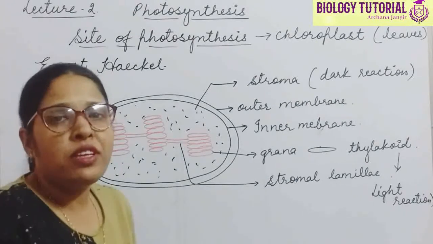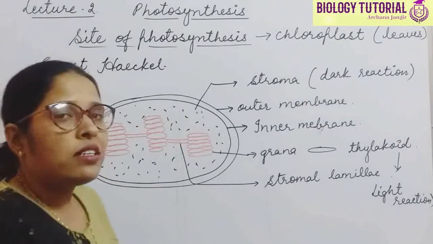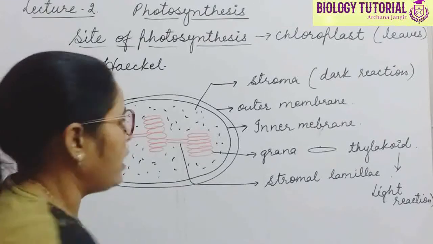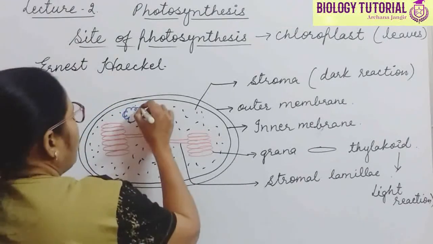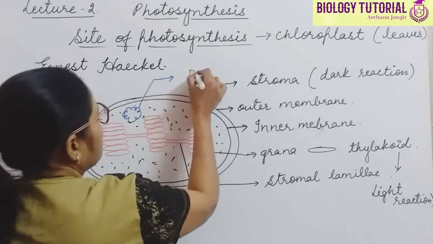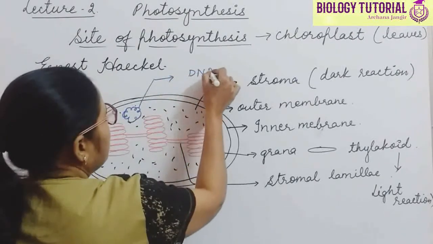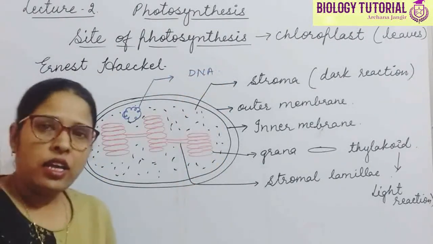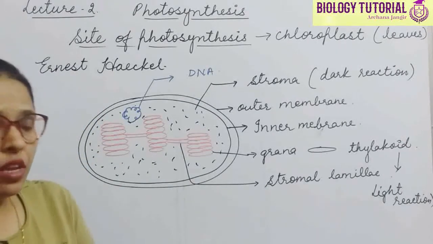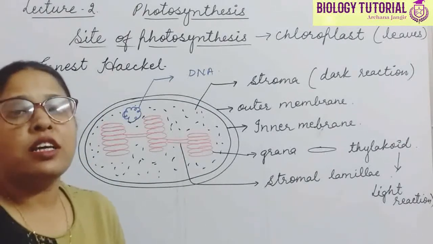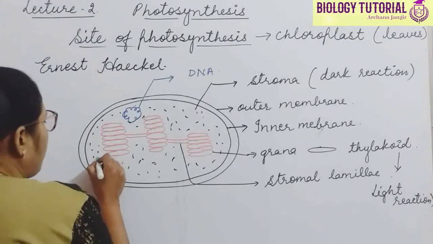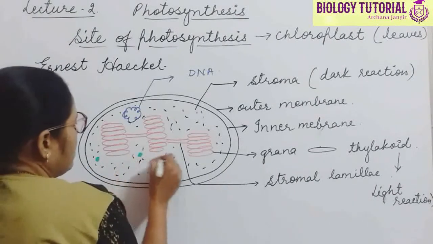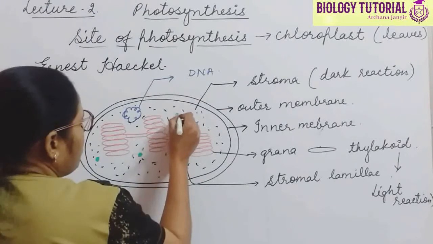Besides all of these structures, chloroplast has its own DNA. So here its own DNA or genetic material is present. RNA is also found here. Ribosomes, which are the units of protein synthesis, are also present in this chloroplast.